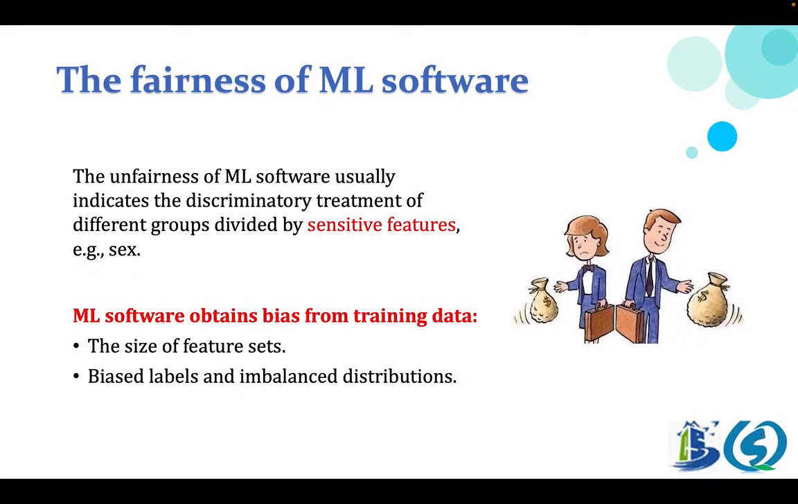The unfairness of machine learning software usually indicates the discriminatory treatment of different groups divided by sensitive features, for example, sex. Researchers show that biased training data may lead to the trained machine learning software with statistical discrimination from two angles. The first is the size of feature size, and the second is biased labels and imbalanced distributions.